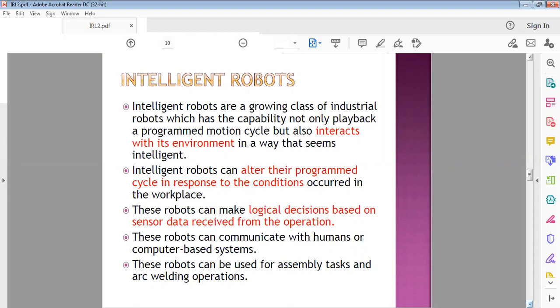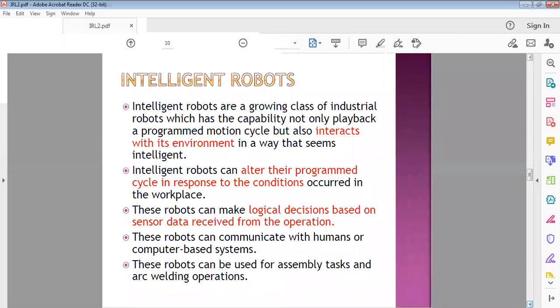Here, these are a growing class of industrial robots which have the capability not only to play back a programmed motion cycle, but also to interact with their environment in a way that seems intelligent. Not only play back a programmed motion cycle, it can also interact with the environment near to it.